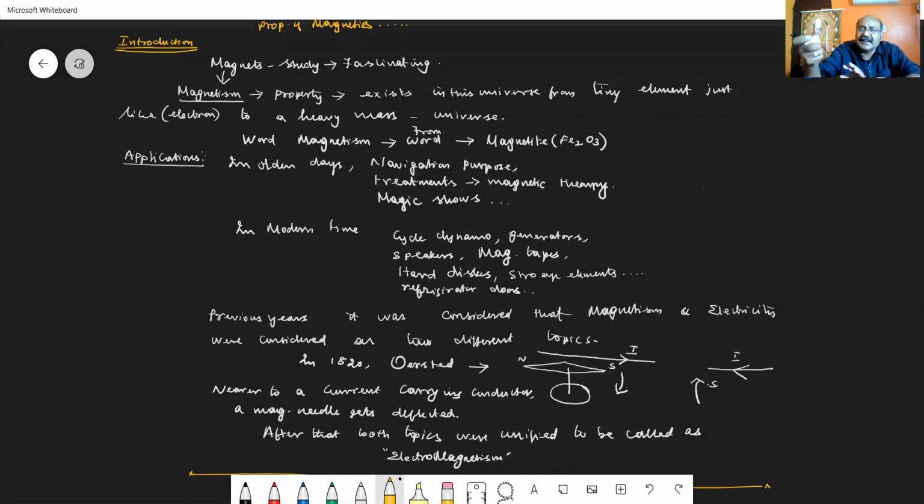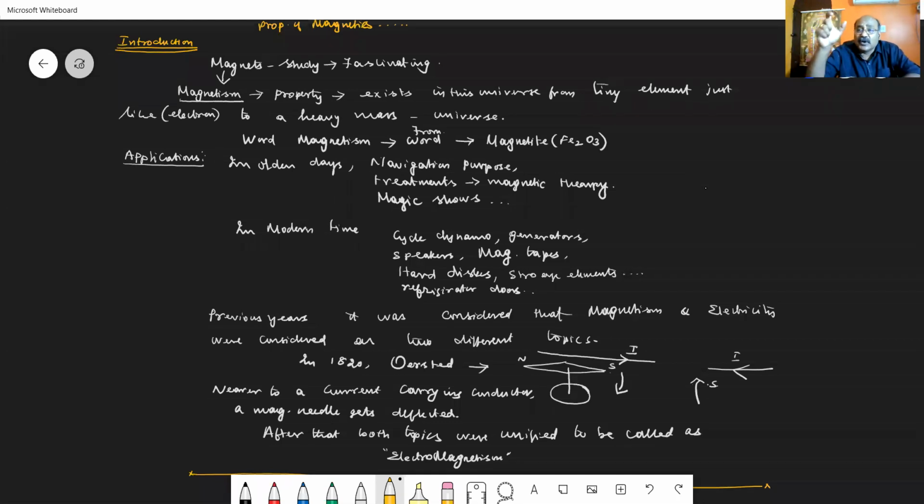Similarly, the word magnetism was derived from the ore of the magnet, which was found in Magnesia in Greek, called magnetite. The chemical formula for the ore magnetite is Fe3O4, an iron oxide.